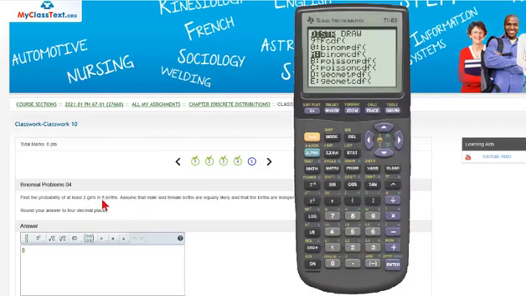But if you have a calculator like me, we're going to be using this binomial cumulative density function, but the way it's going to be used is as follows. I'm going to go back to the home screen, second function quit, and whenever we have "at least," we're going to use the idea of the complement of an event. So what is the complement of at least 2 girls in 5 births?